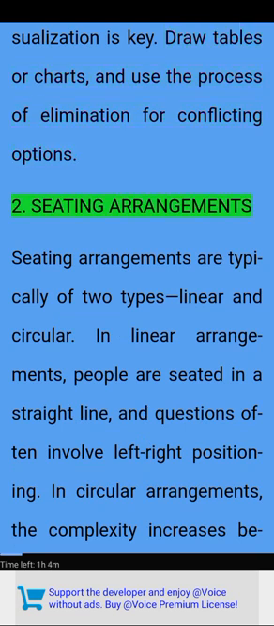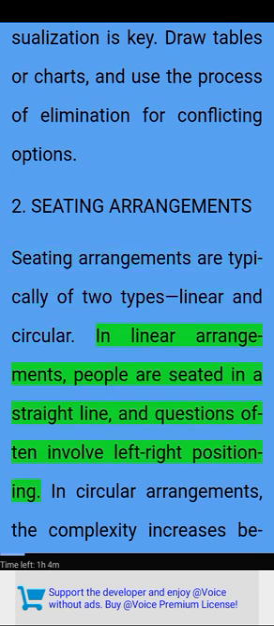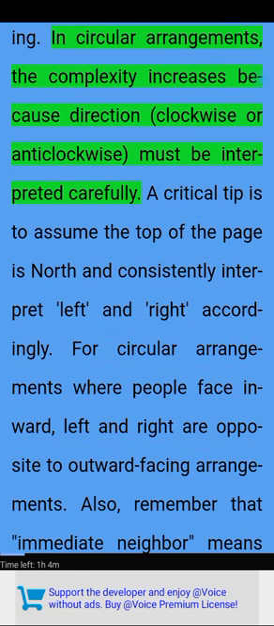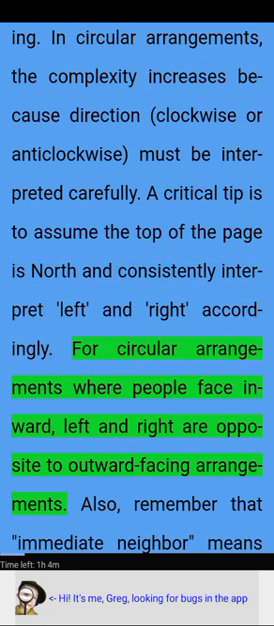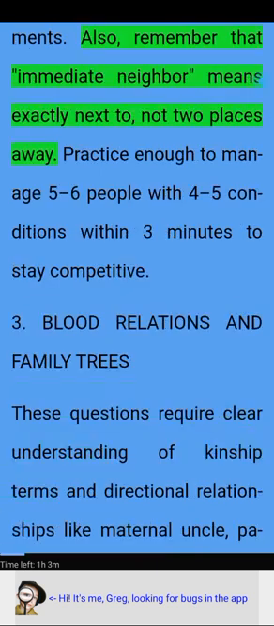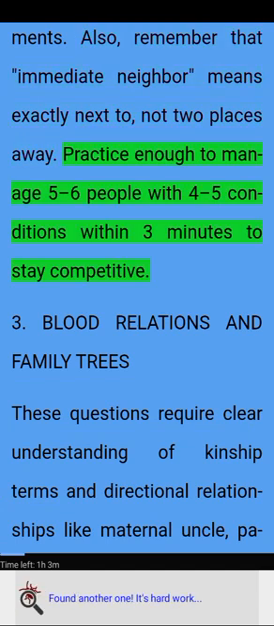2. Seating arrangements. Seating arrangements are typically of two types, linear and circular. In linear arrangements, people are seated in a straight line, and questions often involve left-right positioning. In circular arrangements, the complexity increases because direction, clockwise or anti-clockwise, must be interpreted carefully. A critical tip is to assume the top of the page is north and consistently interpret left and right accordingly. For circular arrangements where people face inward, left and right are opposite to outward-facing arrangements. Also, remember that immediate neighbor means exactly next to, not 2 places away. Practice enough to manage 5 to 6 people with 4 to 5 conditions within 3 minutes to stay competitive.